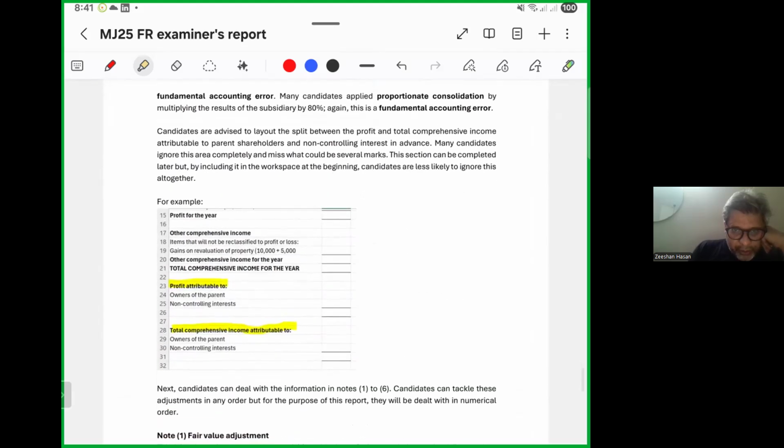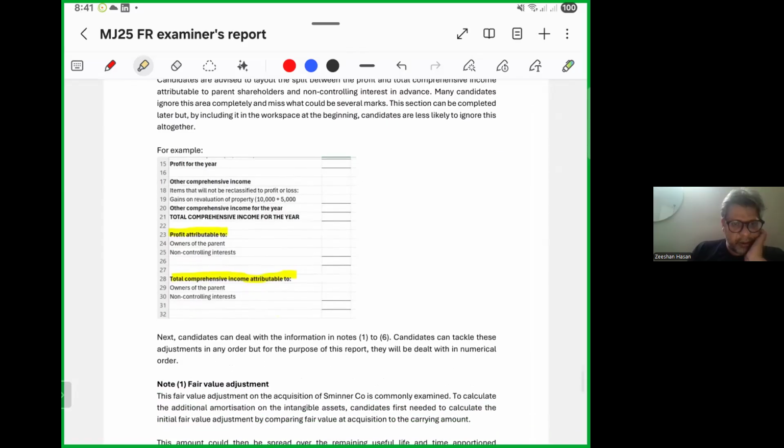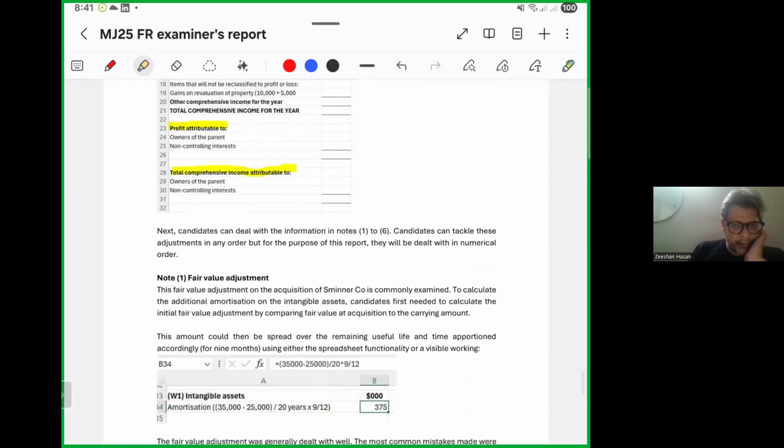Many candidates applied proportionate consolidation by multiplying the results of the subsidiary by 80%. Again, this is a fundamental accounting error. You are required to split the profit and total comprehensive income between those attributable to the parent shareholders and the non-controlling interest. This section can be completed later, but by including the split in the workings at the planning stage, candidates are less likely to ignore it altogether. You can see the example here.